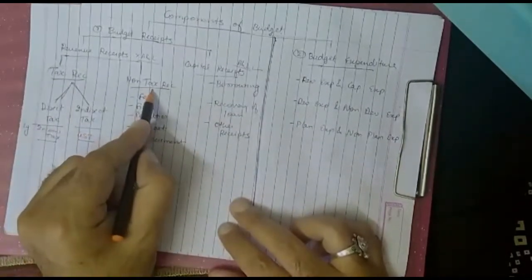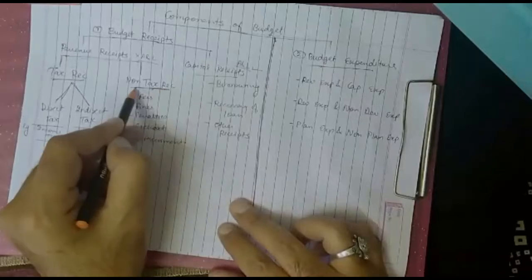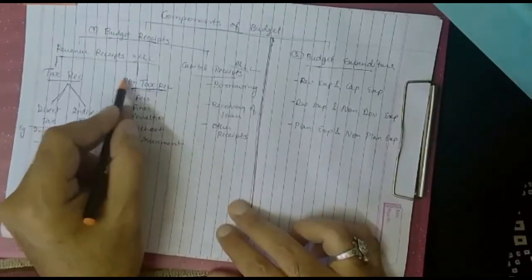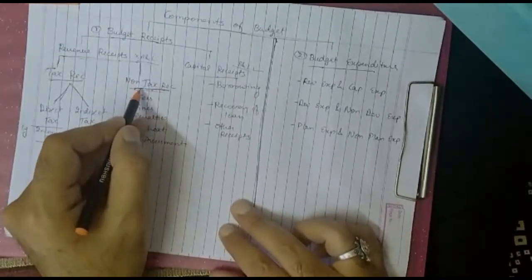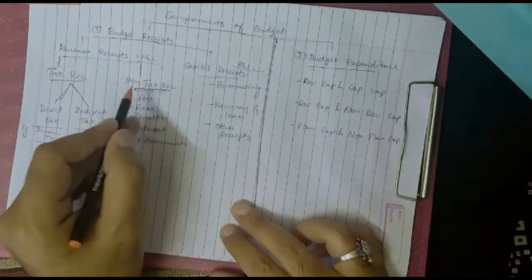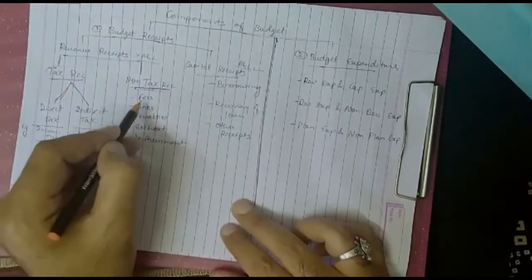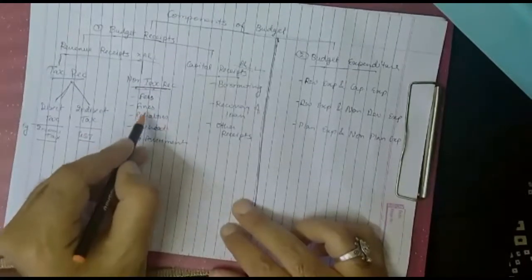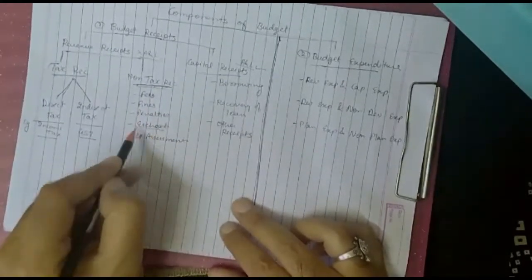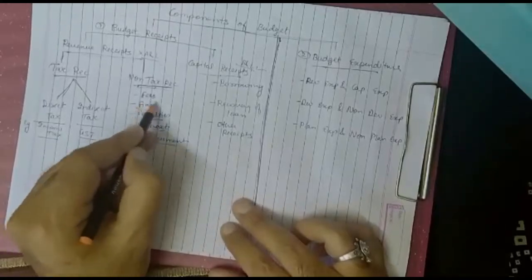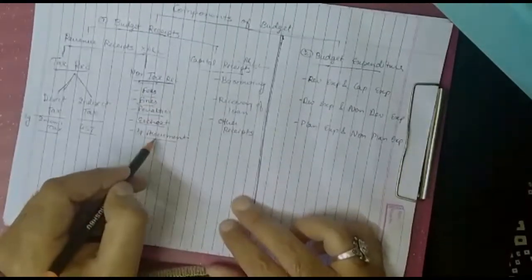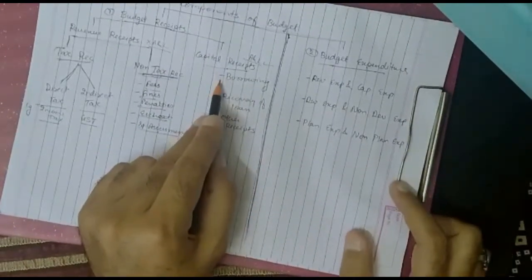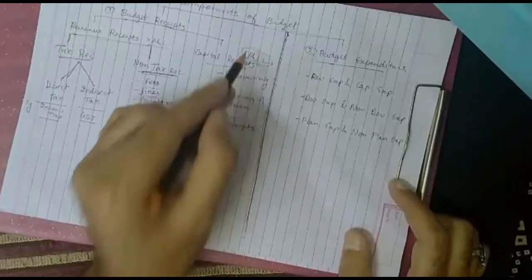Now, non-tax. This is again a receipt of the government which does not affect the assets and liabilities, but these are receipts of the government which are not from tax. Say, for example, fees which we pay to the government are a non-tax receipt. Fines, penalties, escheats, special assessment, these topics we have discussed in detail in the earlier session. Now, the capital receipts. These are those receipts of the government which affect the assets and liabilities of the government.